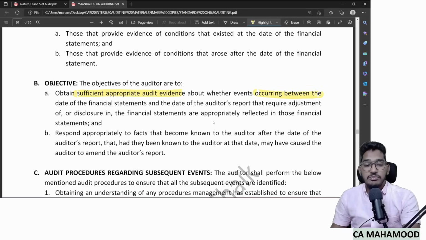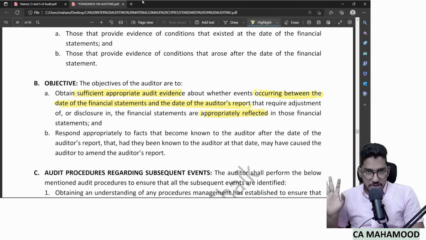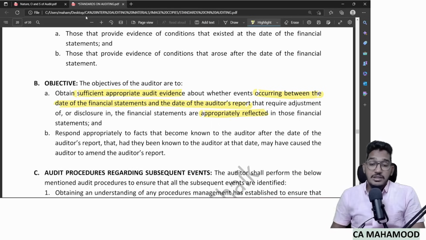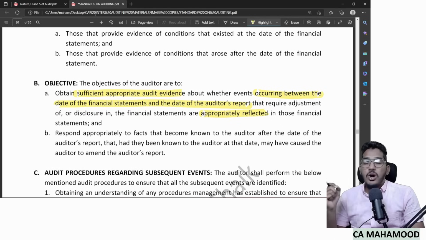occurring between the date of financial statements and the date of auditor's report that require adjustment or disclosure in financial statements are appropriately reflected in those financial statements. Which means as an auditor, you need to obtain sufficient and appropriate audit evidence that whatever adjusting events are happening between the date of financial statements and the date of auditor's report, and that too they are saying that require adjustment. That means they are specifically referring to adjusting events. So as an auditor, I need to obtain audit evidence that whatever adjusting events are there, whether they are properly